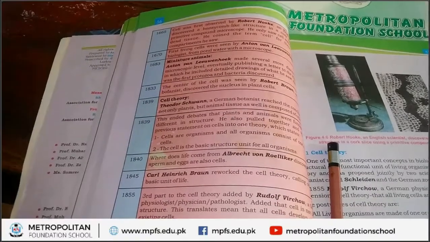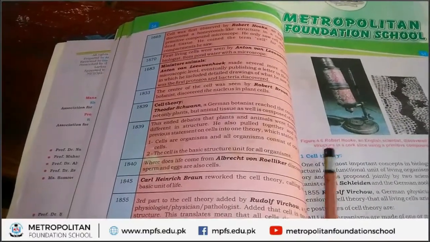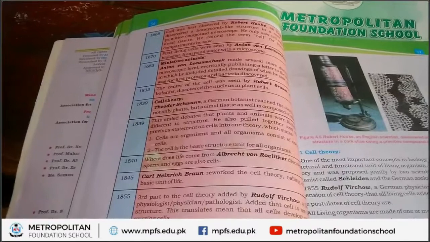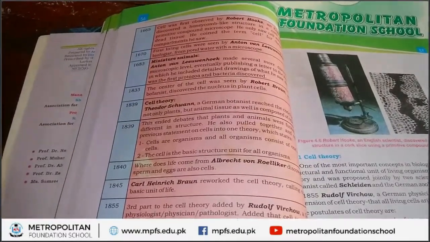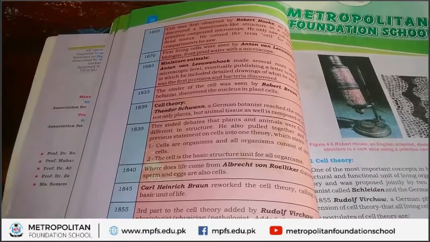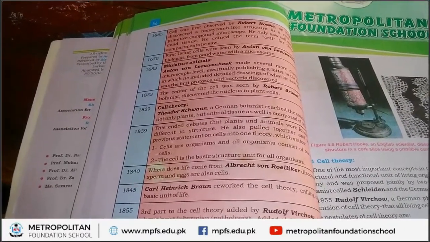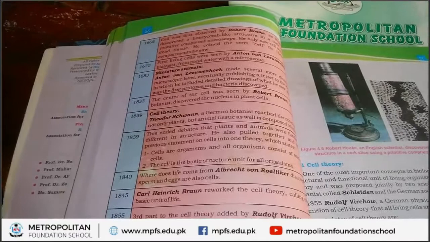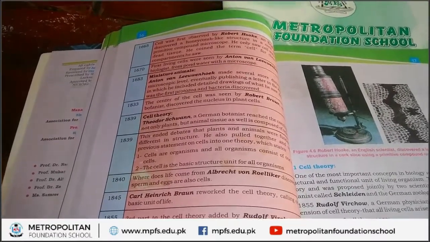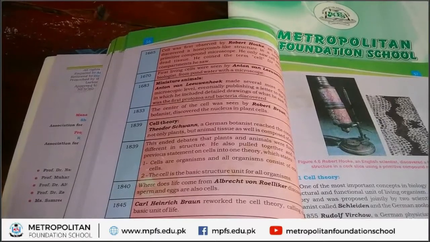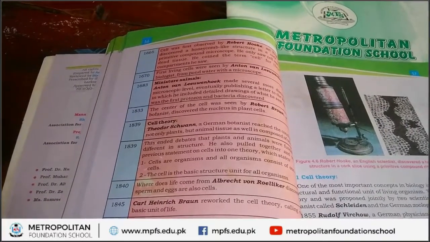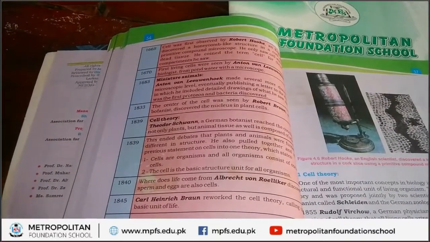By the fusion of these sperm and eggs, a zygote is developed, and this zygote further develops to form the whole individual or whole organism. So students, in 1840, Albrecht von Kölliker discovered sperm and eggs in cells.